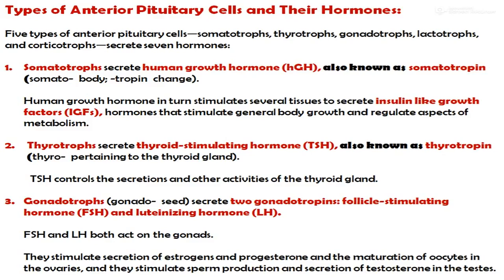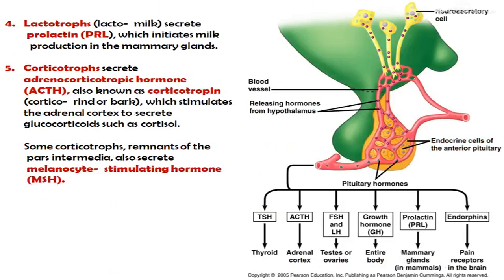The first one is the follicle stimulating hormone and the second one is the luteinizing hormone. Both act on the gonads. They stimulate secretion of estrogen and progesterone and the maturation of oocytes in the ovaries, and they stimulate sperm production and secretion of testosterone in the testes.